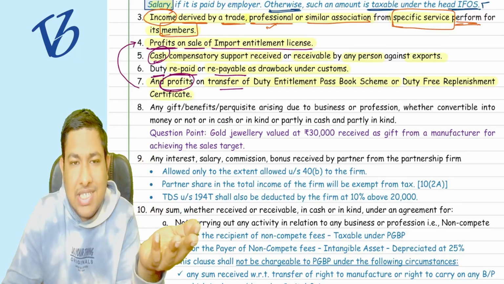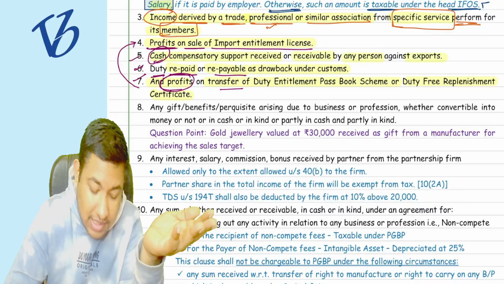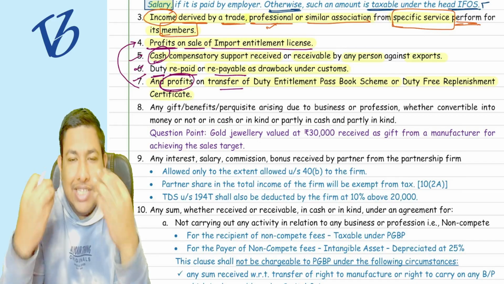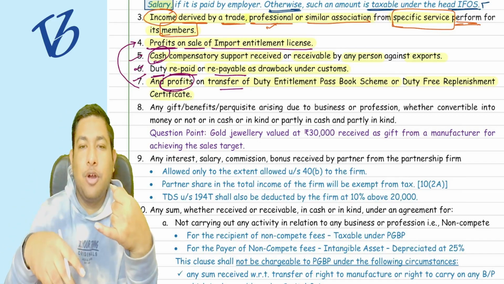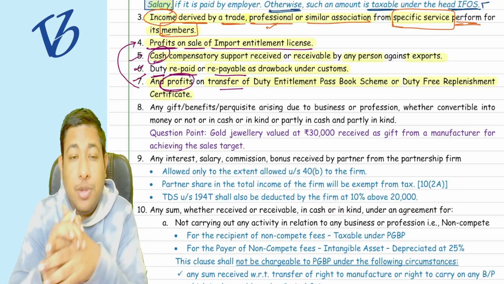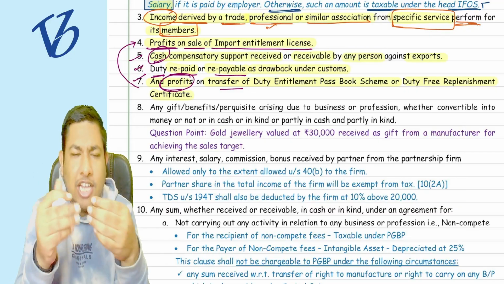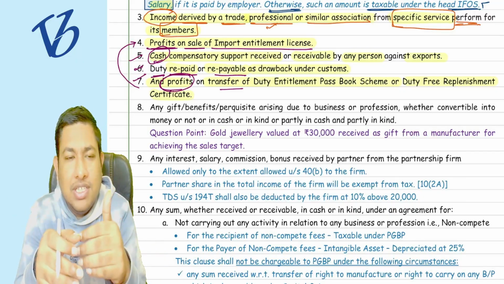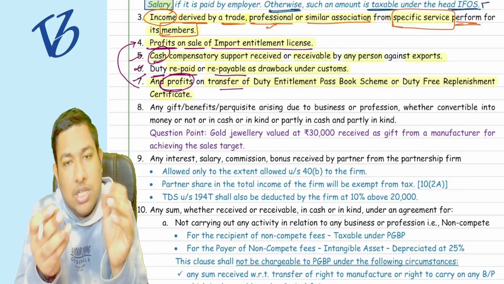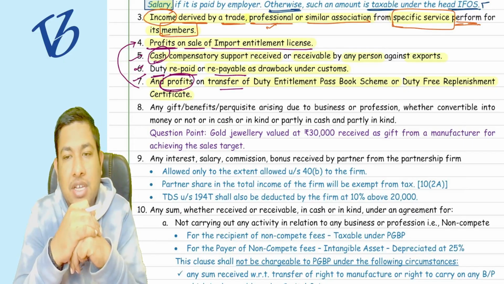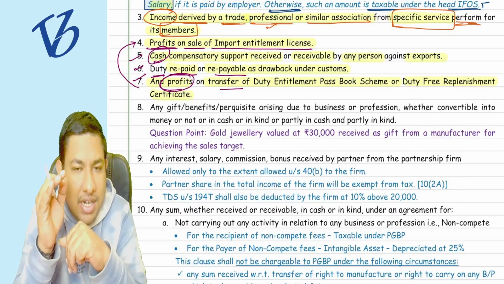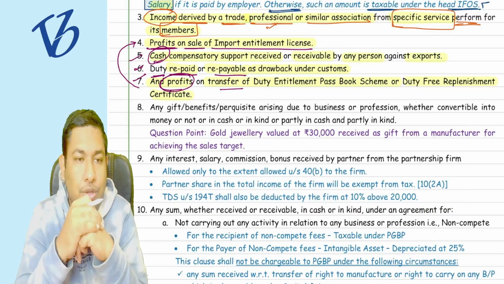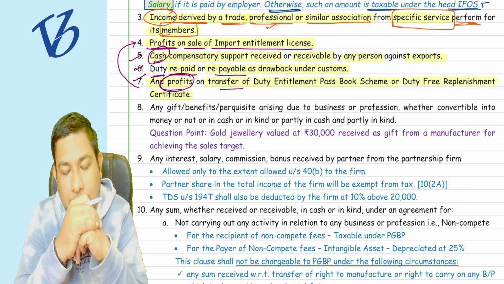Two things are from the customs. The customs and the export related things are also going to be taxable. If you are transferring anything now and earning profits, it is going to be taxed under the head of PGBP if it is related to your business. See, exports is related to your business now. Duty entitlement and all these things are based on your business, so it is going to be taxed under the head of PGBP. Is this much clear to you? Shall I move forward now?